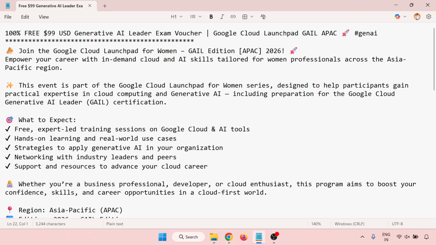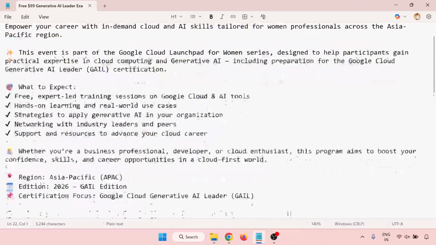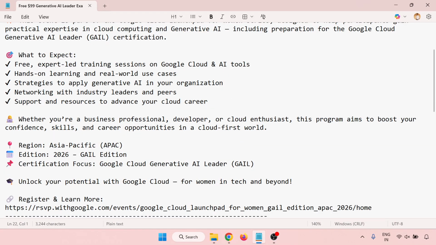There's a free expert-led training session on Google Cloud and AI tools, hands-on learning and real-world use cases, so you can apply generative AI in your organization, networking with industry leaders and peers, and support and resources to advance your cloud career. Whether you are a business professional, developer, or cloud professional, this program aims to boost your confidence, skills, and career opportunities in the cloud-first world.